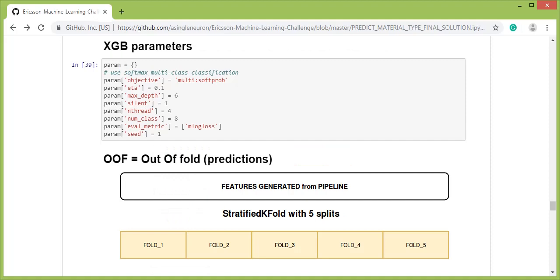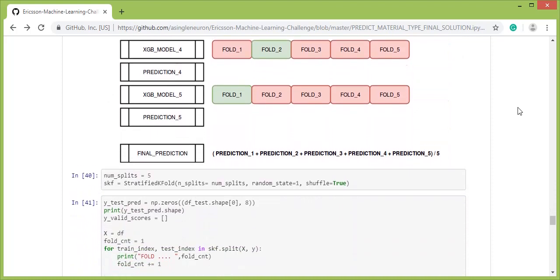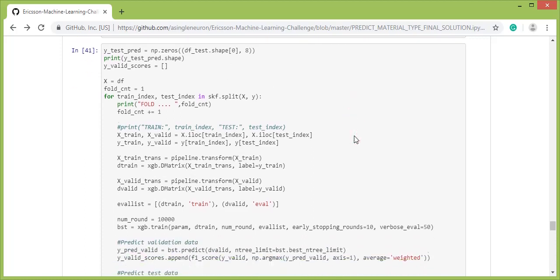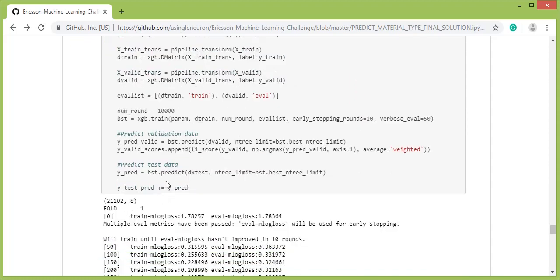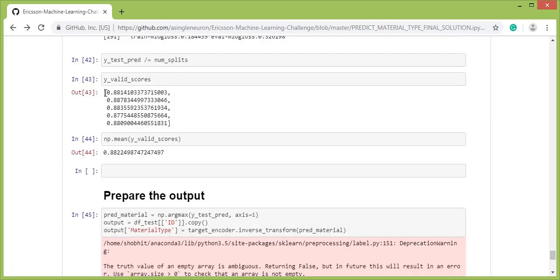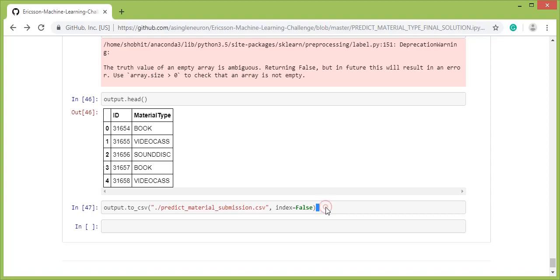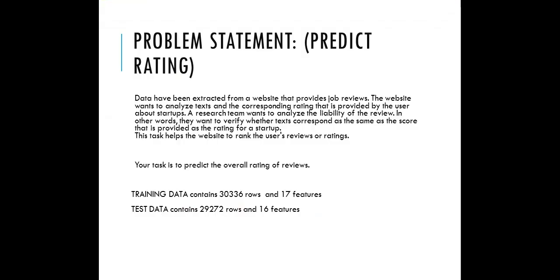Let's see the same thing in the code. We are setting up here the parameters for the XGBoost. We are also using a stratified K-fold by giving five number of splits. In this section, we will be training five different XGBoost classifiers. We are also doing the prediction on the test data. We can see the validation score on a different data set and the averaged validation score by combining all the results. Here we are preparing the output and we are generating our submission file here. So that was all about the first problem.